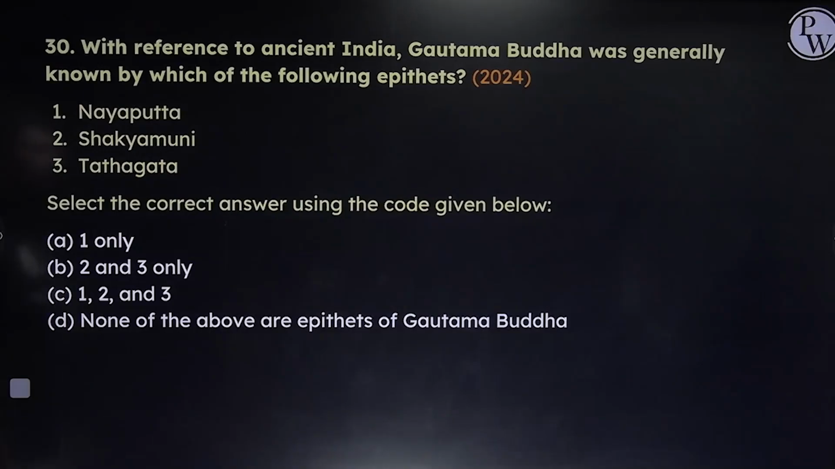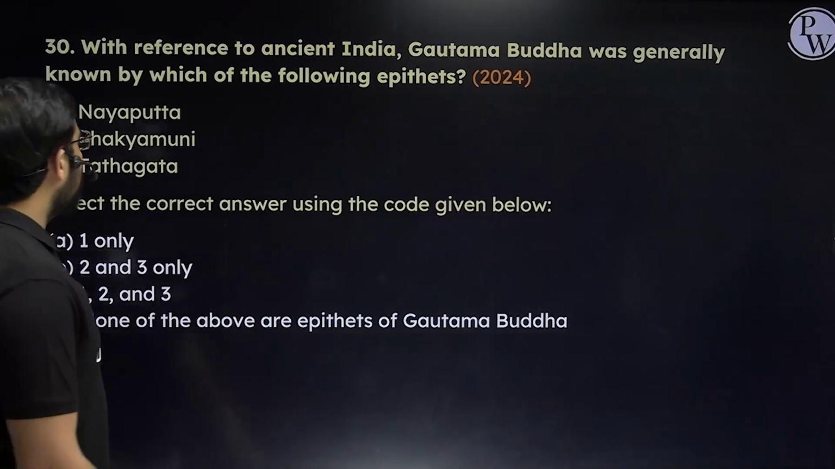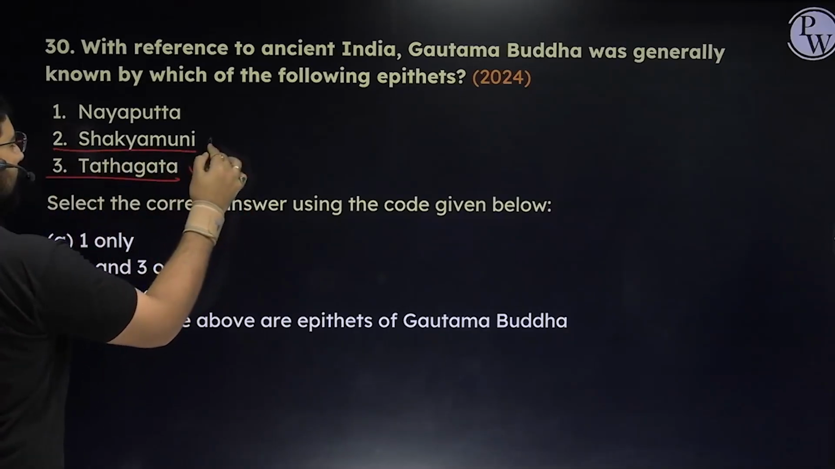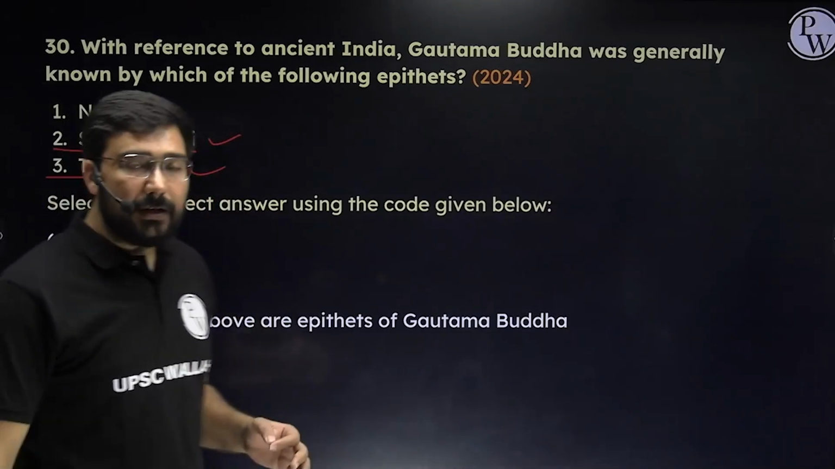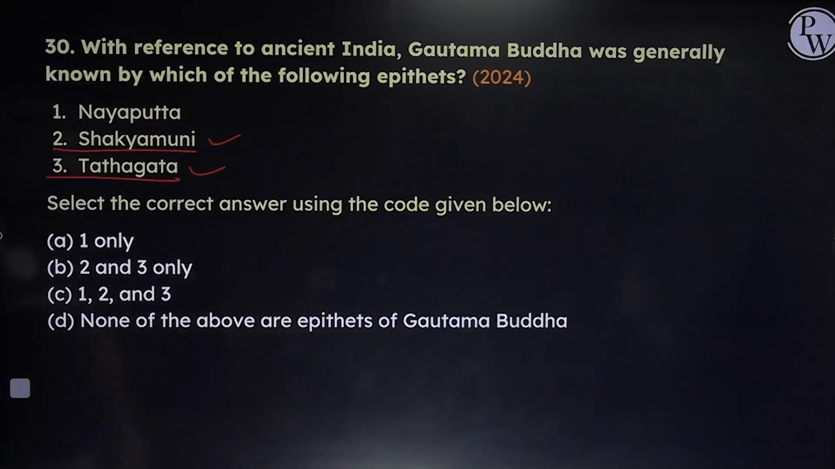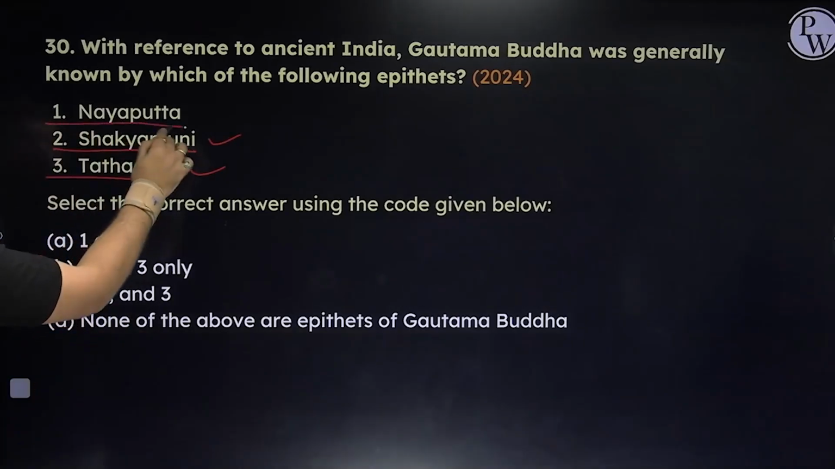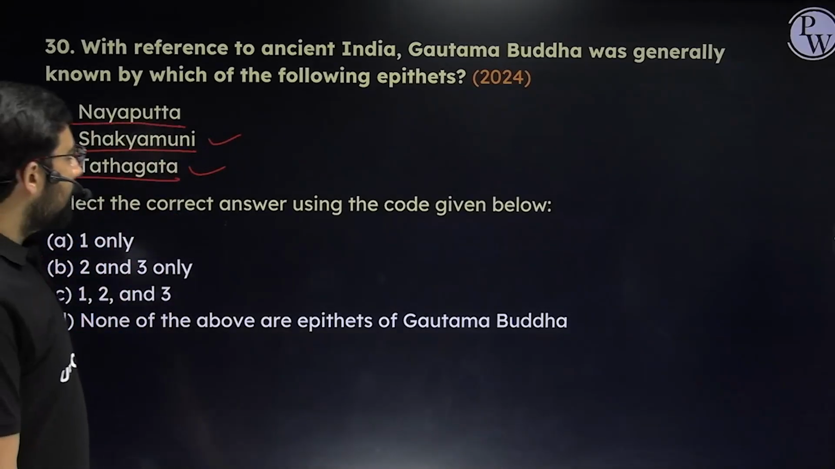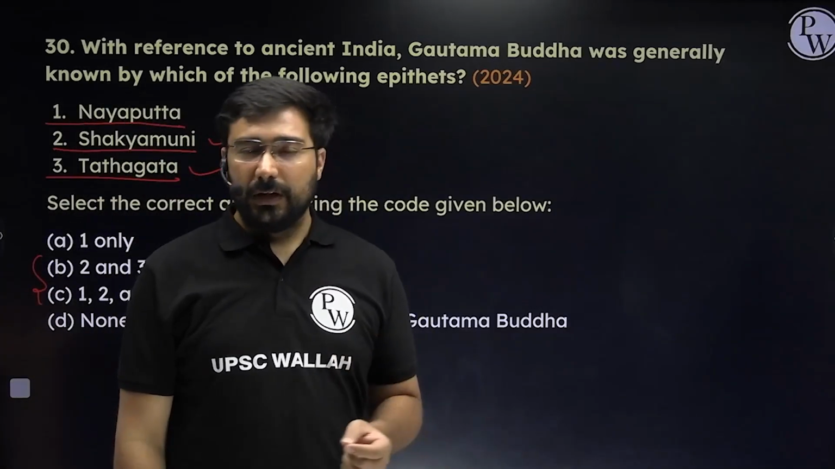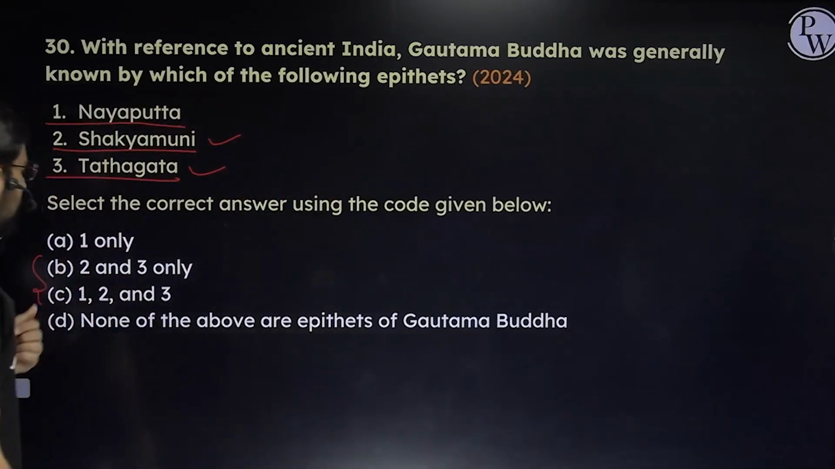With reference to ancient India, Gautam Buddha was generally known by which of the following epithets? So which were the different names which were used for Gautam Buddha? Gautam Buddha is known by the word Tathagat, 100% correct. Sakya Muni, because he came from which clan? Sakya clan. That's why the name Sakya Muni. So the second and third are absolutely correct. So we are now caught up between B and C. Then Nyayaputa. Now Nyayaputa is a name which is used for Mahavir. It is not used for Buddha. So here the answer is going to become B, 2 and 3.